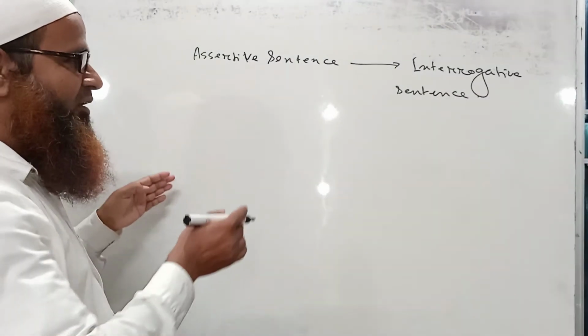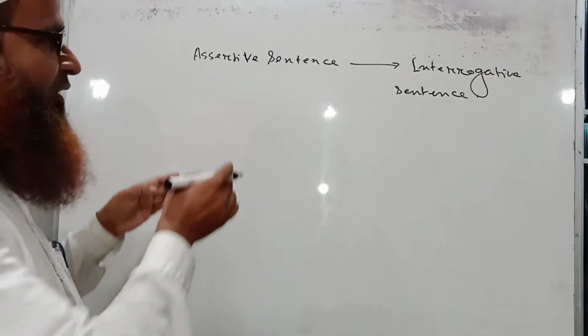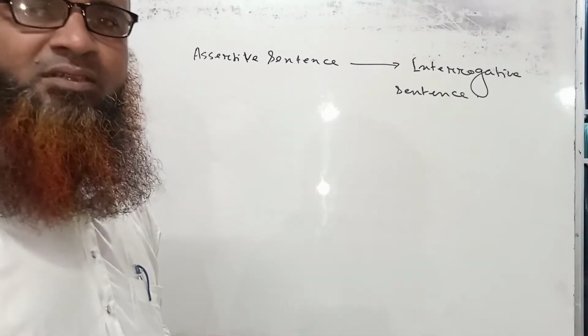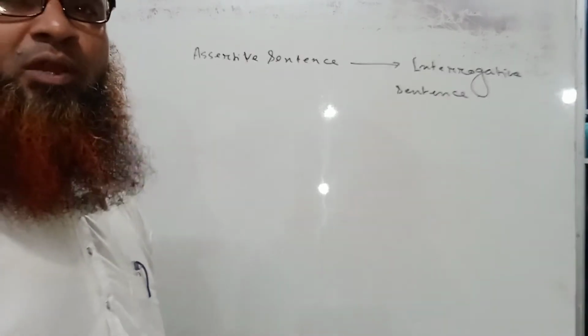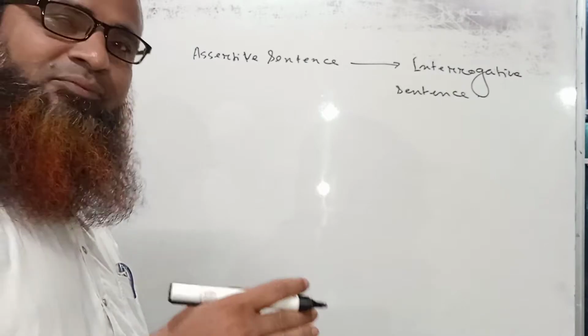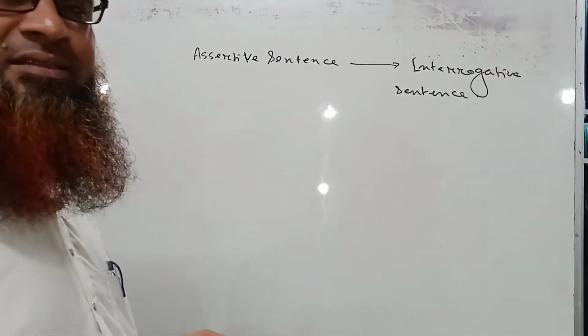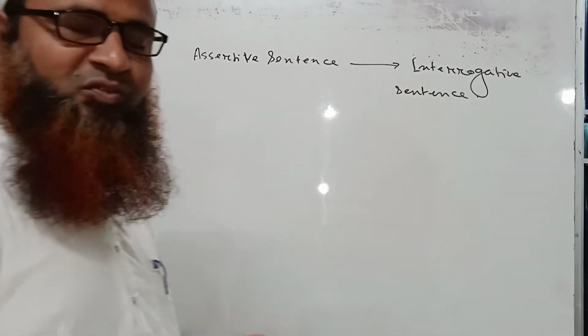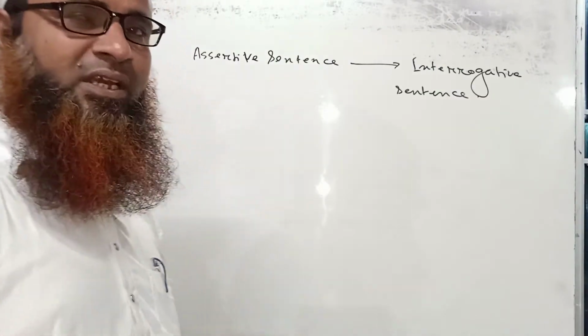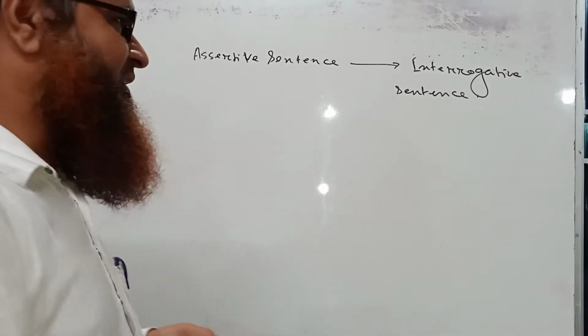Now at this point, from assertive to interrogative, the meaning of the sentences will change, but in later discussion we will transform sentences into interrogative ones without changing their meanings. Okay, it will be discussed later.